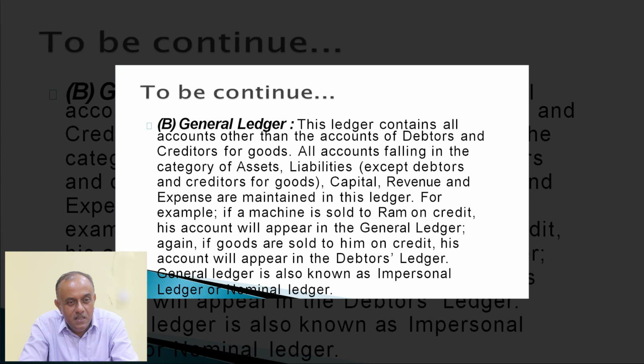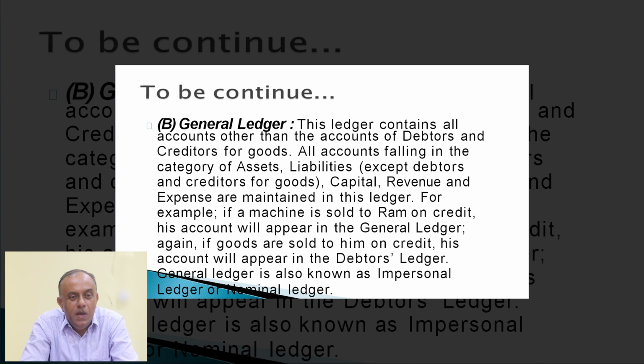Out of that, number 1 is purchase journal. Under this journal, purchase of goods from suppliers are recorded in chronological order. Number 2, sales journal. Under this journal, any goods sold on credit to the customers are recorded. Number 3, purchase return book or return outward book. Under this journal book, any goods returned to the supplier are recorded. Number 4 is sales return or return inward book. Under this journal, any goods returned by the customer to us are recorded.